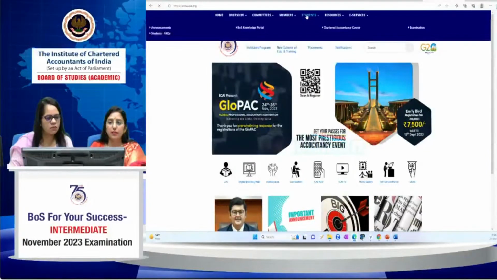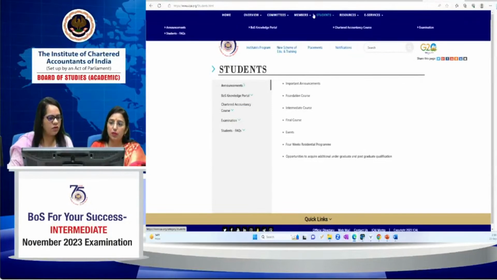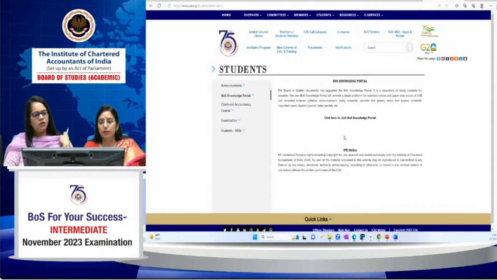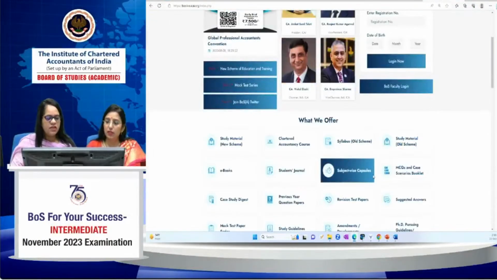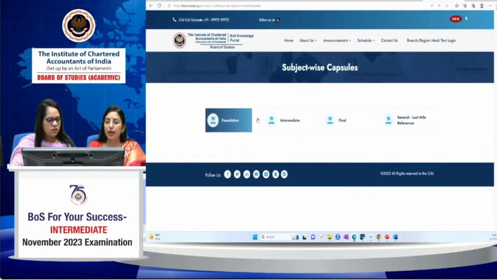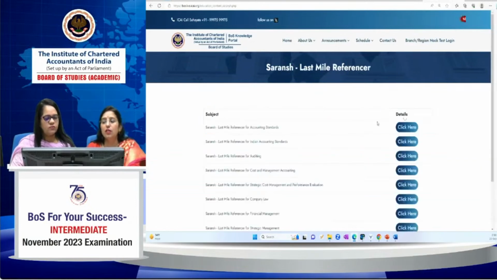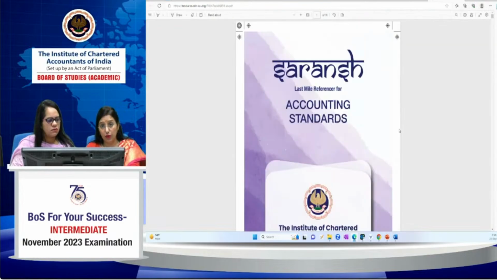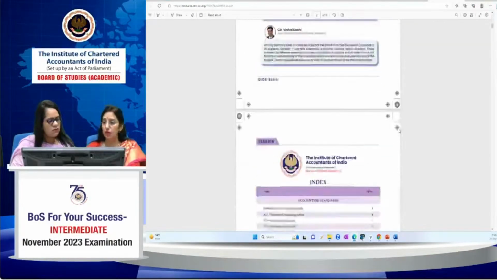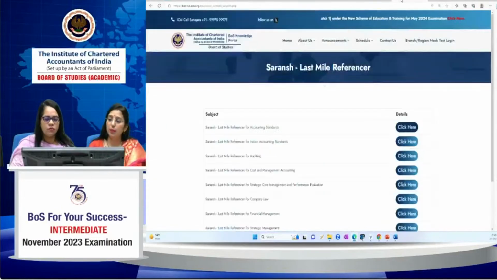In the ICAI website, from the student tab, I'm going to BOS knowledge portal. Now I have clicked on the BOS knowledge portal. Here, subject-wise capsule. Click here and you will find the saransh last mile, है ना? For the first number, one is the accounting standard. And if you want to find subject-wise, it is already available on capsules here.